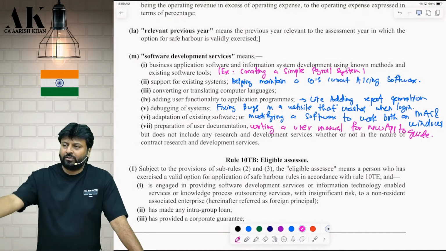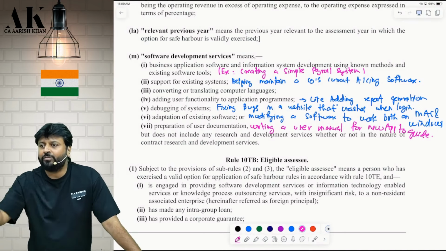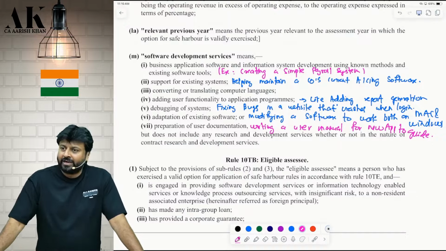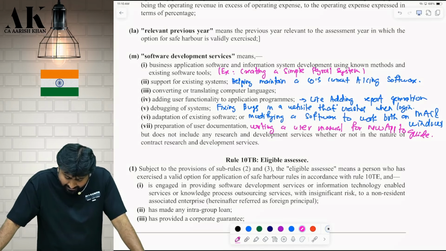I said remove add to cart or keep add to cart and give an option of what? Add functionality to my software. Are you clear? Check please. Like that. Can you add functionality to your big softwares in your companies? I am engaged in providing you that user functionality. Are you clear? I put over it like adding report generation.